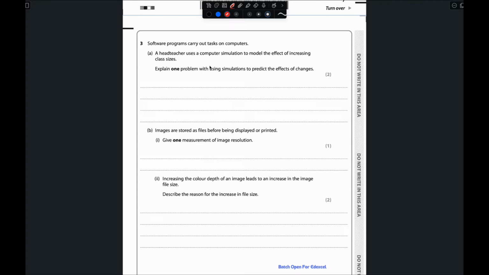So this one, they actually mean about the AR. The people are actually wearing the AR headset, and based on that they will increase the class size, something like that. The head teacher is thinking something like that. So they are saying inside the question that you have to identify one of the problems that can affect.